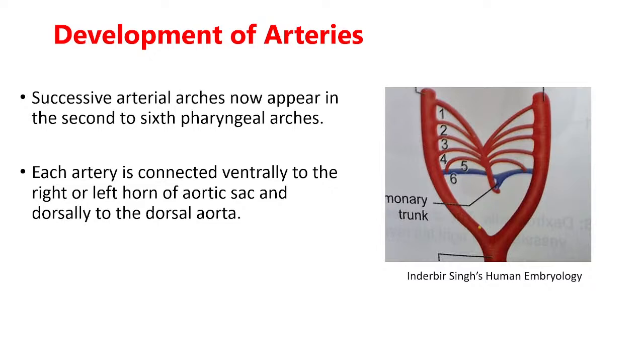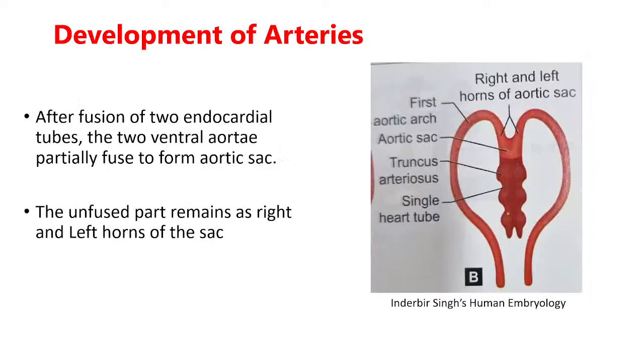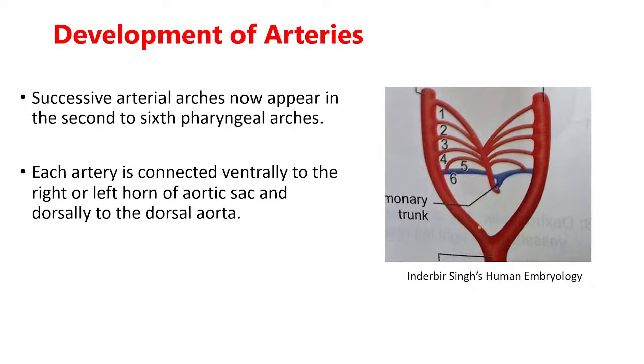So the first arch artery, as we have seen in the previous diagram, is initially the only arch artery connecting the right and left horns of the aortic sac to the dorsal aorta. Later there is development of the second, third, fourth, fifth and sixth pharyngeal arches, and similarly there will be development of arteries in them. These second, third, fourth, fifth and sixth arch arteries will connect the corresponding horns of the aortic sac to the dorsal aorta.